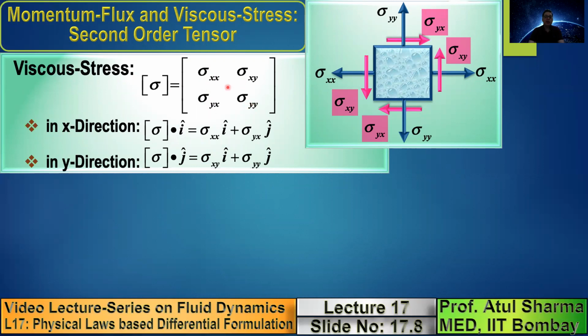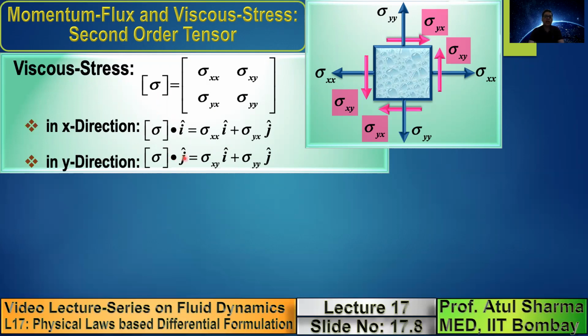When you want to use this viscous stress in the x momentum conservation, because later on we'll apply the momentum conservation law component by component, we need to obtain the stress in the x direction. That is obtained by taking the dot product of this sigma with a unit vector in the x direction, that is i. And for y momentum conservation, we take this stress and take its dot product with j.